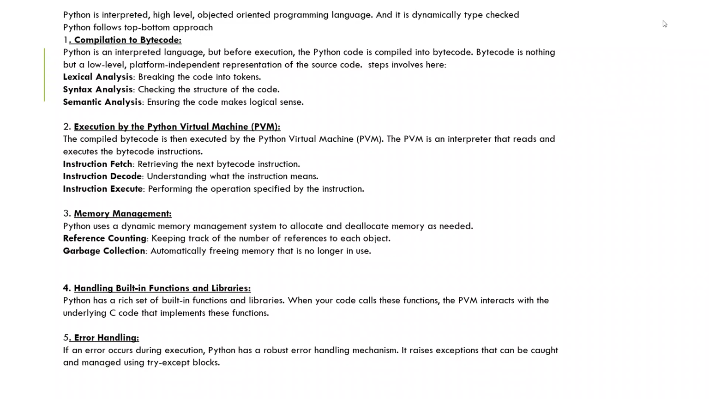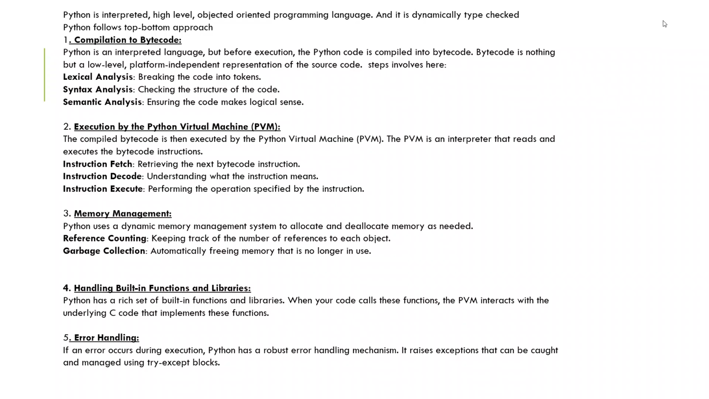Everyone says Python is an interpreted, high level and object oriented programming language. What you heard is absolutely correct. Yes, Python is an interpreted, high level, object oriented programming language, and it is also dynamically type checked. Now we will see how execution happens on your code, so how it gives the output.